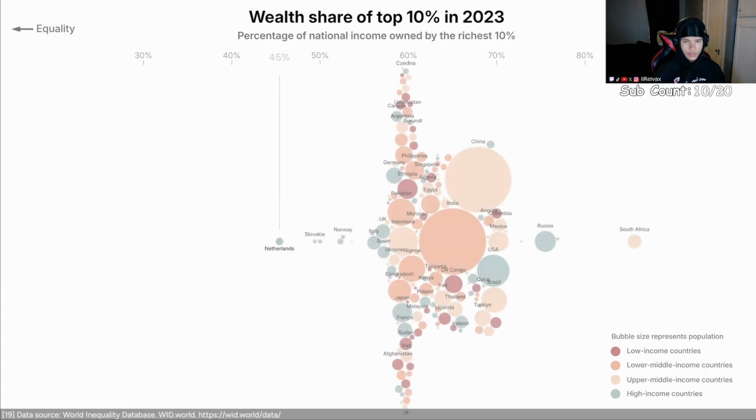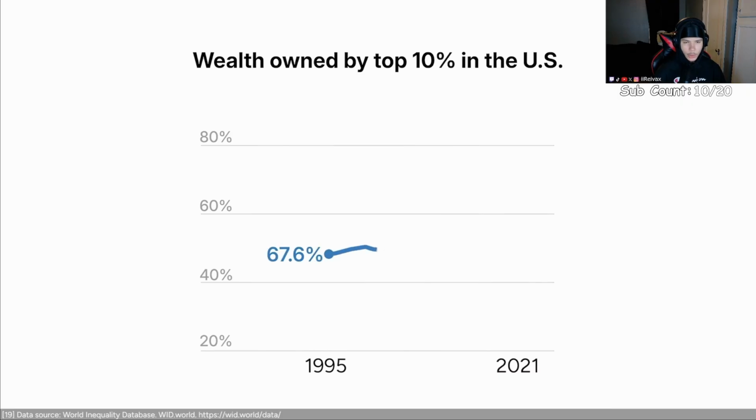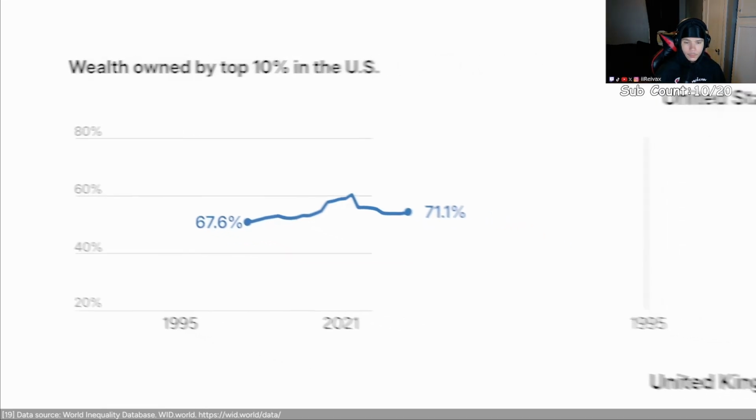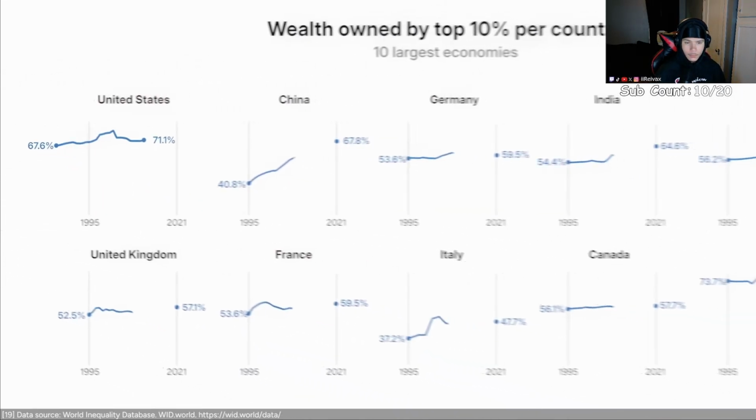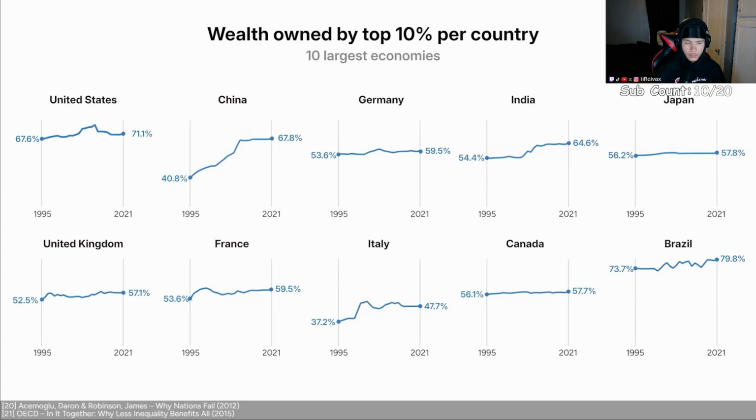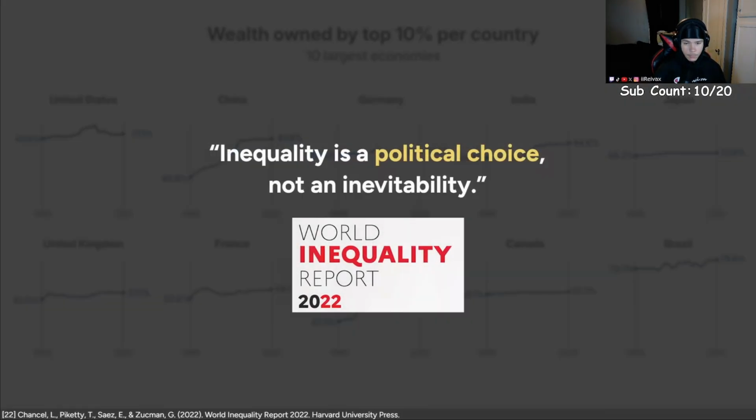Wealth inequality within countries has generally increased in the last decades. Each country has a different trend, but in the US, the top 10% owns 71% of the wealth in 2021, more than 25 years earlier. This number also went up in all of the world's top 10 economies. This can have negative impacts, and several economists argue that the more unequal a society, the weaker its institutions become over time. The World Inequality Report argues that this was not inevitable, but a political choice.